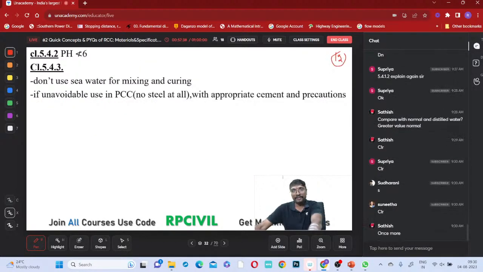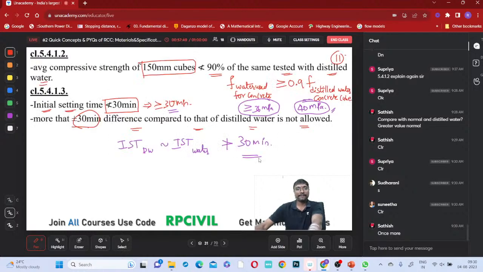Now other specifications of this water. See, the initial setting time of the cement you are testing with distilled water, suppose it comes to be 60 minutes. The initial setting time with the test water comes to be 110 minutes. So is this water accepted or not accepted? Whether we have to accept it or not.